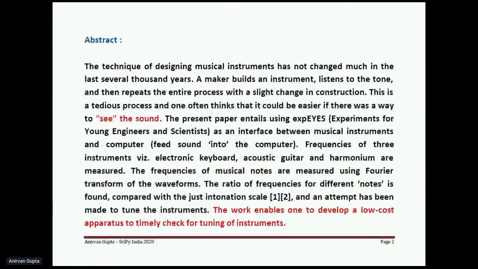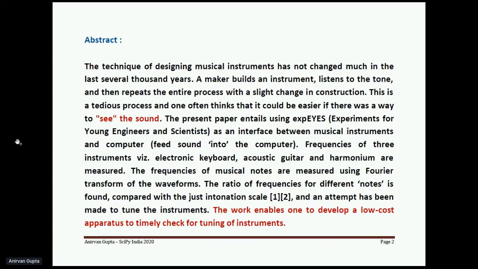When we are designing musical instruments, the technique that we use has not changed for thousands of years. The maker builds an instrument, listens to its tone, and then repeats the entire process with a slight change in the construction. This process is a bit tedious.